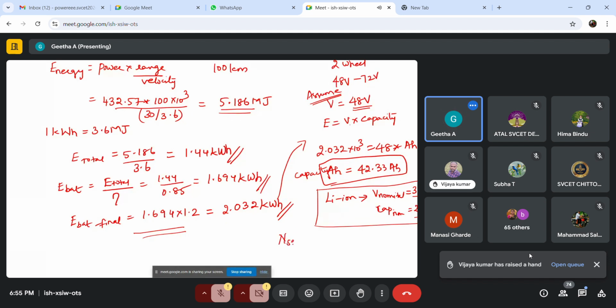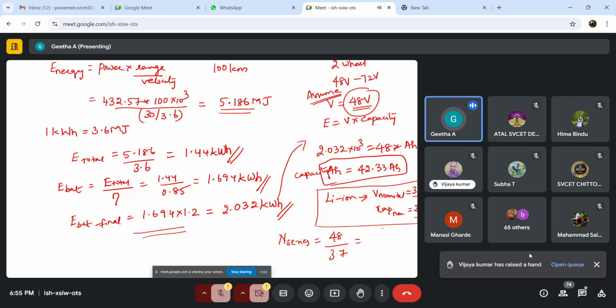Fine. Now, how to find the number of cells in series? I told you, if we have a number of series cells, it will lead to high voltage. We have chosen the voltage to be 48.